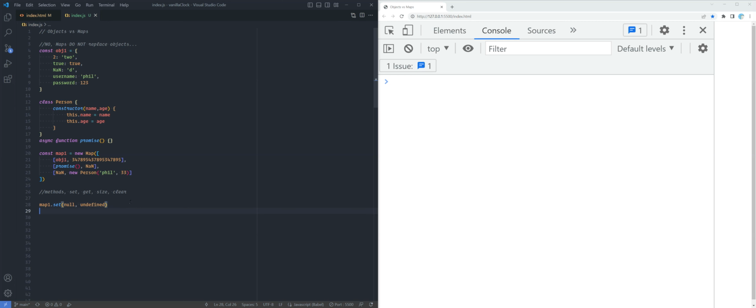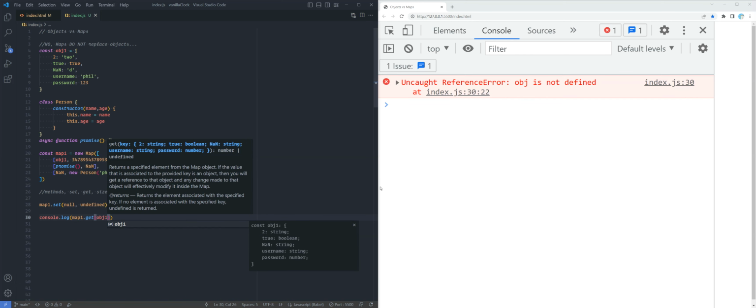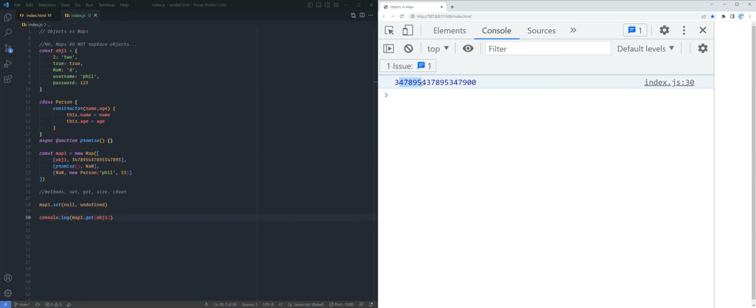And now, what about get? Well, with get, you put in the argument the key that you want, and it will return to you the value. So let's do console.log map1.get(obj1). See, we get that key. But how do we get this NaN right here? Because we can't just do promise1.